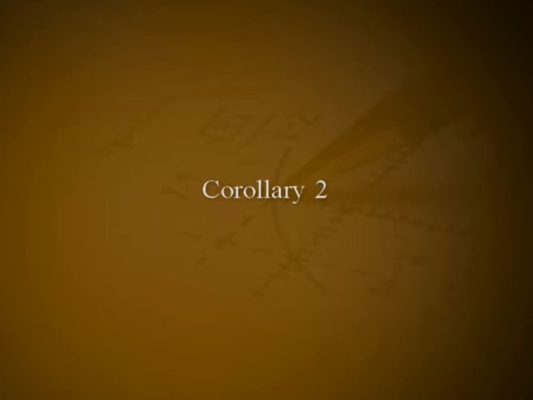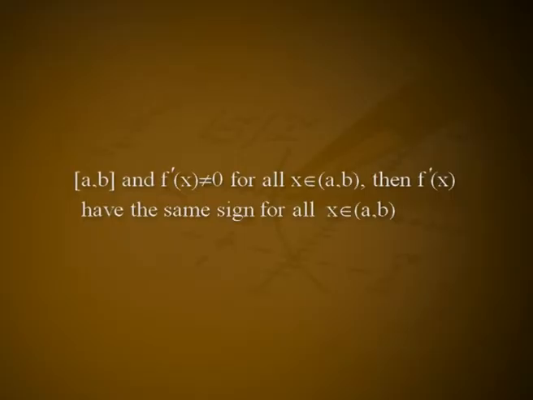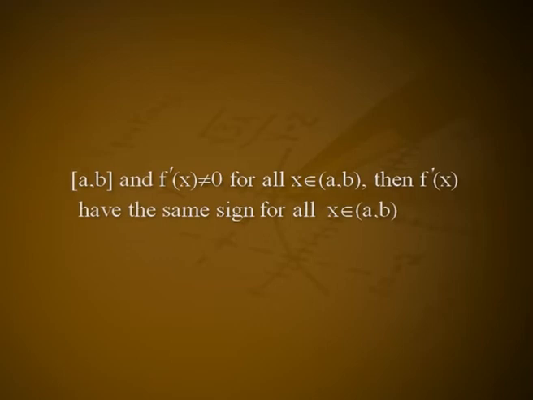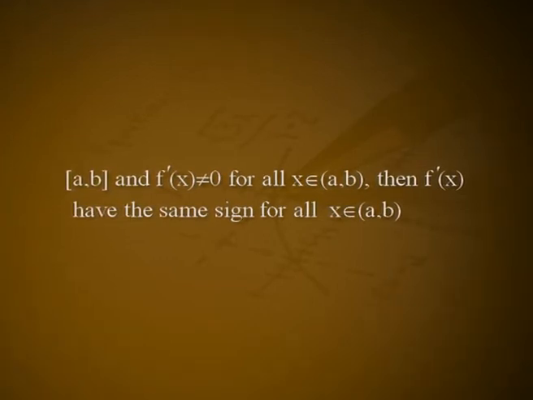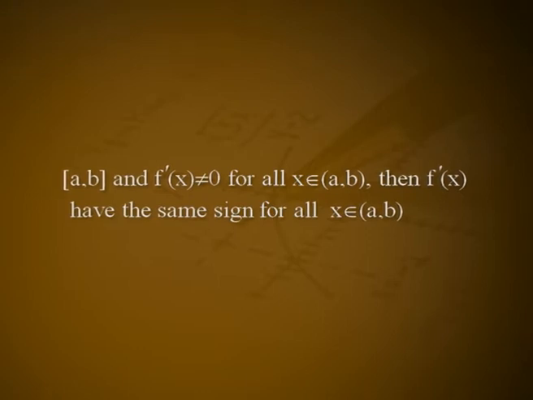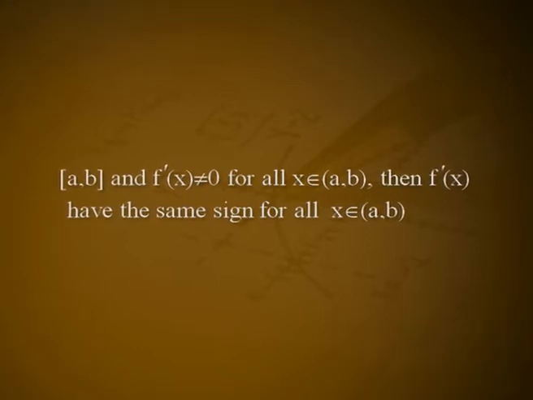Corollary 2. If f is differentiable on the closed interval [a, b] and f'(x) ≠ 0 for all x in the open interval (a, b), then f'(x) has the same sign for all x in the open interval (a, b). Proof.